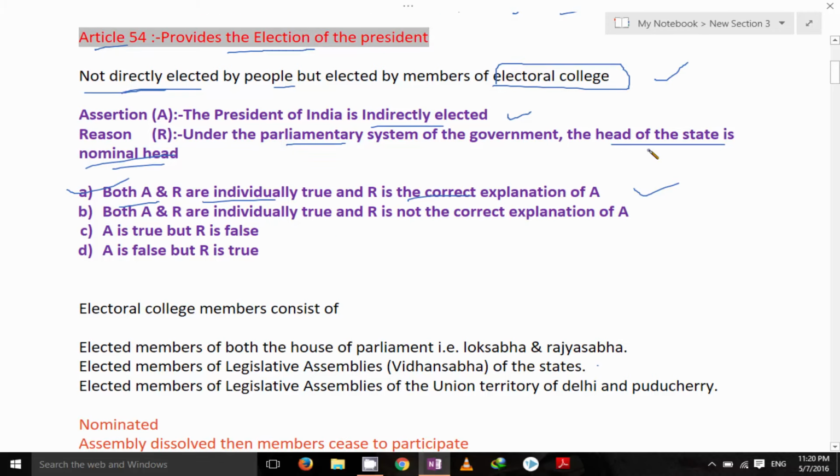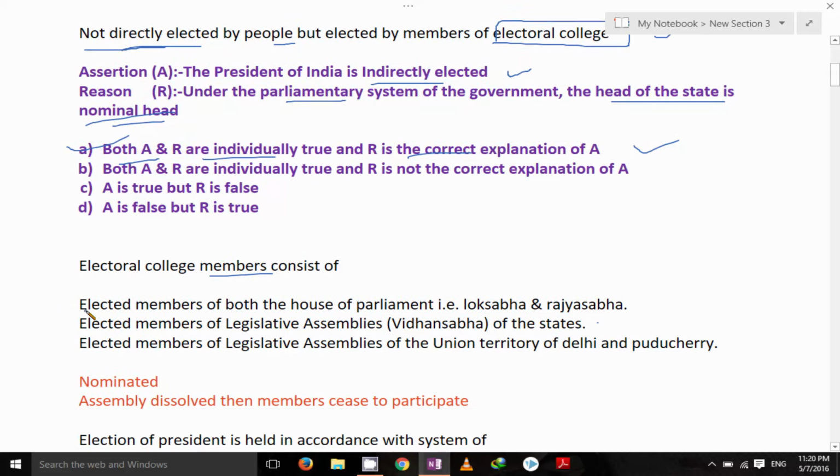Now the Electoral College, I have said Electoral College, but the members of the Electoral College are elected members of both the houses of the parliament, that is Lok Sabha and Rajya Sabha, and elected members of legislative assemblies. Don't confuse here in the legislative assembly and legislative council. Okay, legislative assembly means Vidhan Sabha.